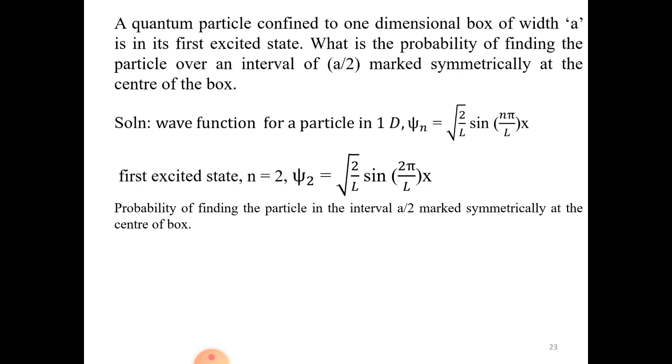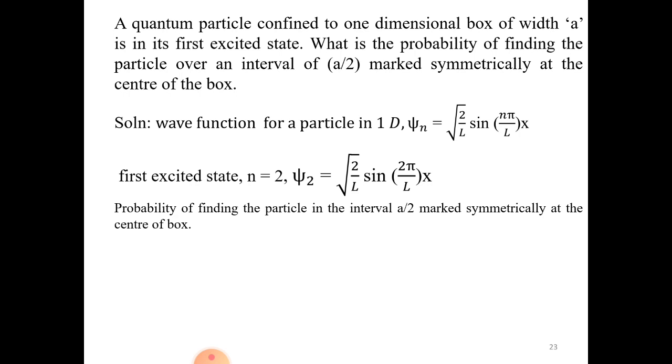So, repeat the question. There is a quantum particle confined to a potential box of width A, in its first excited state. He has given a hint: first excited state. So what should be the value of n? n is equal to 2. Very good. So what is the probability of finding the particle over an interval of A by 2 marked symmetrically in the box?